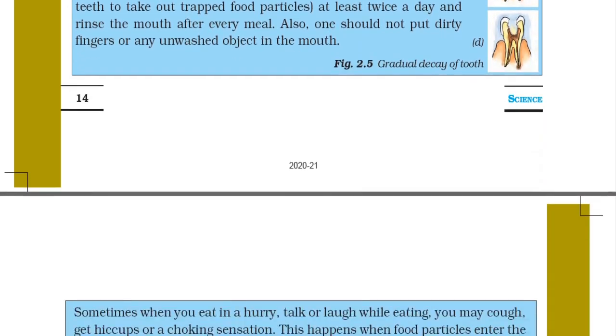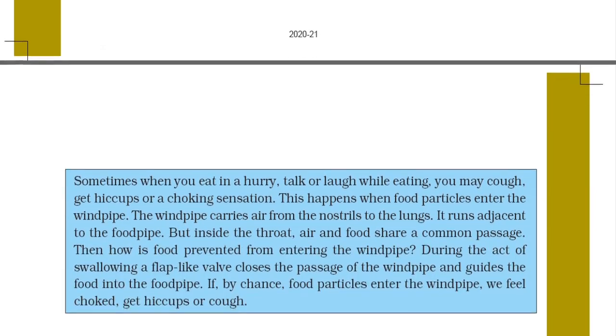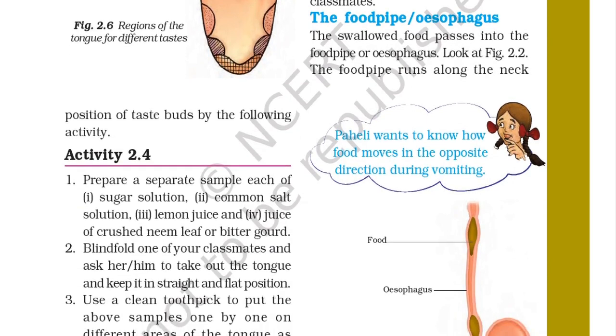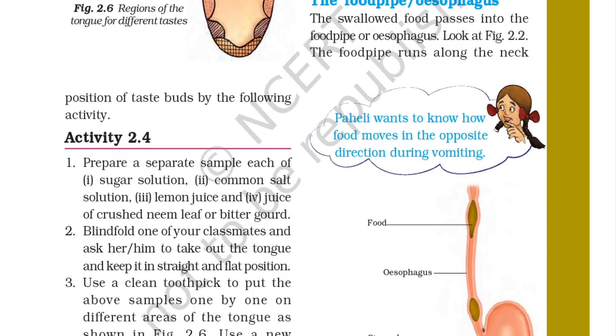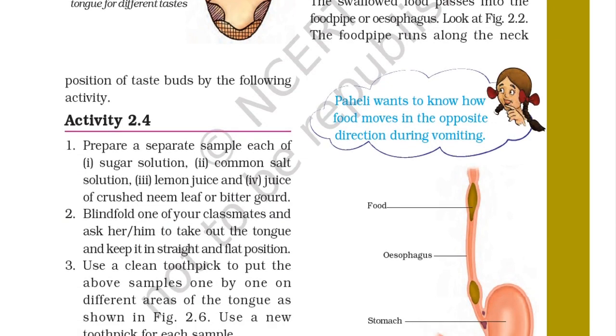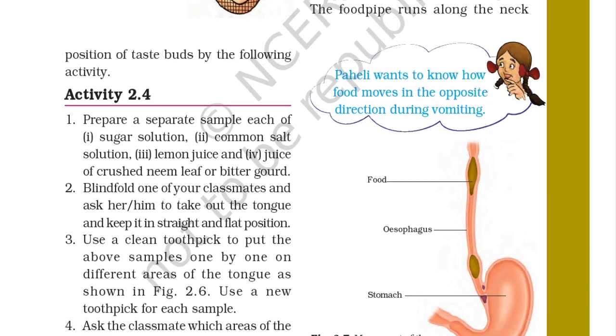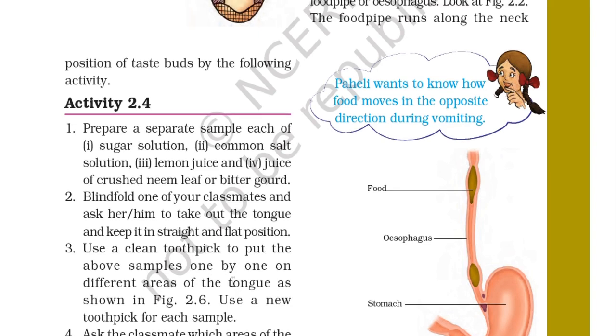So we will see the activity now to find out the function of the tongue. Activity 2.4: prepare a sample of each of sugar solution, common salt solution, lemon juice and juice of crushed neem leaf or bitter gourd. Blindfold one of your classmates and ask him or her to take out the tongue and keep it in a straight and flat position. Use a clean toothpick to put the different samples one by one on different areas of the tongue as shown in figure 2.6.